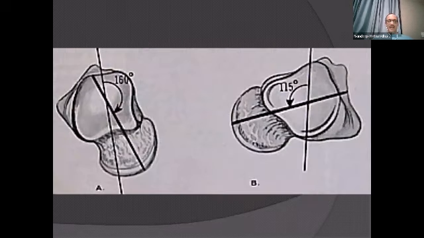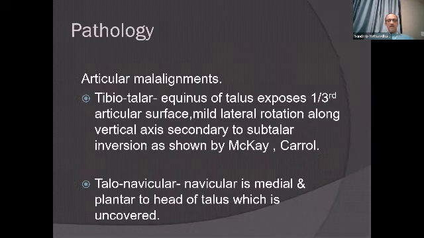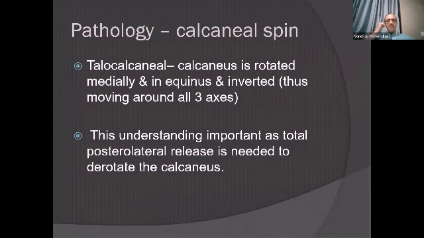Normally the talus is inclined at about 160 degrees and has a normal neck. In clubfoot, it is found that there is a shortened neck and the declination is about 115 degrees. So it's in varus. So these are maintained by contractures. The second thing you need to understand is that the subtalar joint is actually in a spin. There is a subluxation and there is a three-dimensional deformity. This is very important because sometimes you don't get the concept that posterolateral structures also need to be released if you want to derotate the calcaneus.